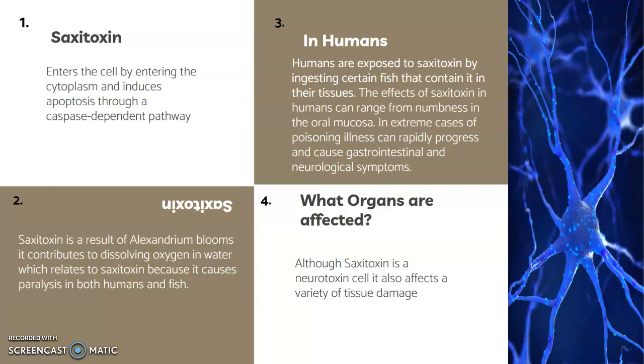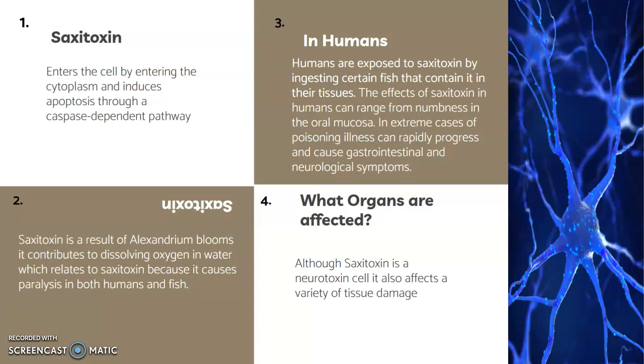Saxitoxin is a result of Alexandrium blooms, and it contributes to dissolving oxygen in water, which relates to saxitoxin because it causes paralysis in both humans and fish due to nerve blockage. Moving on, humans are exposed to saxitoxin by ingesting certain fish that contain it in their tissue, and the effects of saxitoxin in humans can range from numbness in the oral mucosa, which is the skin lining our mouths, including our cheeks and lips.